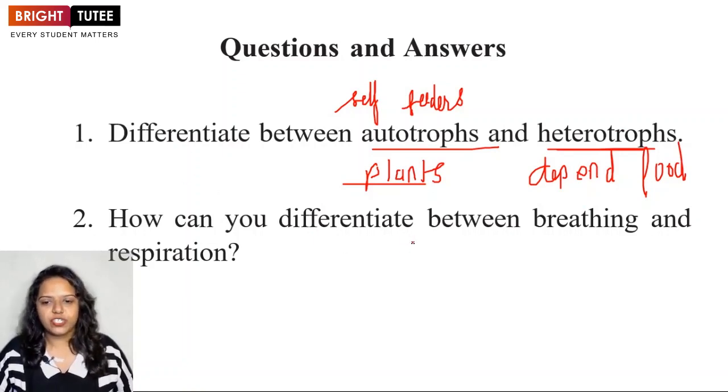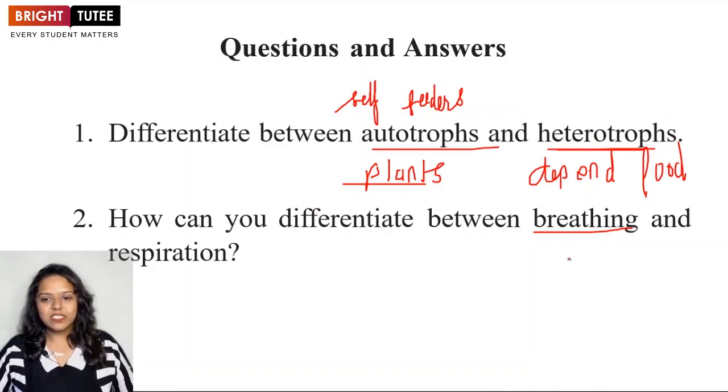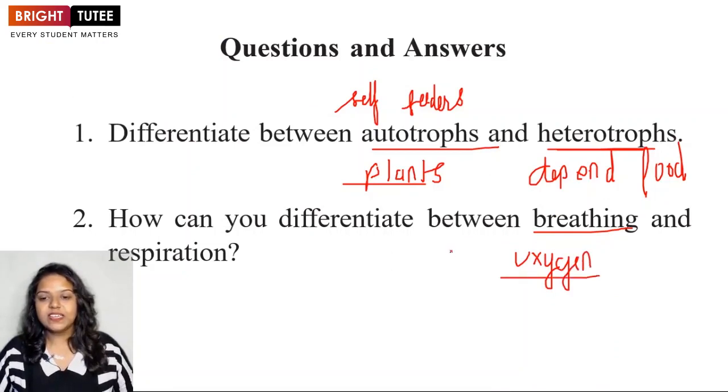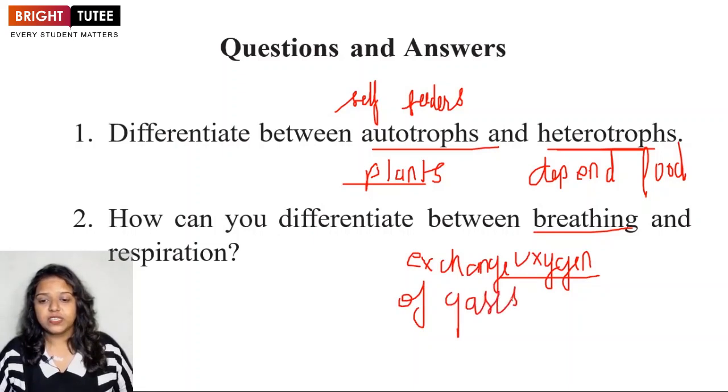How can you differentiate between breathing and respiration? We learned that breathing is just the exchange of gases. Breathing means just taking in oxygen and then giving out carbon dioxide. So breathing is nothing but exchange of gases. But respiration is making use of this oxygen to produce energy.